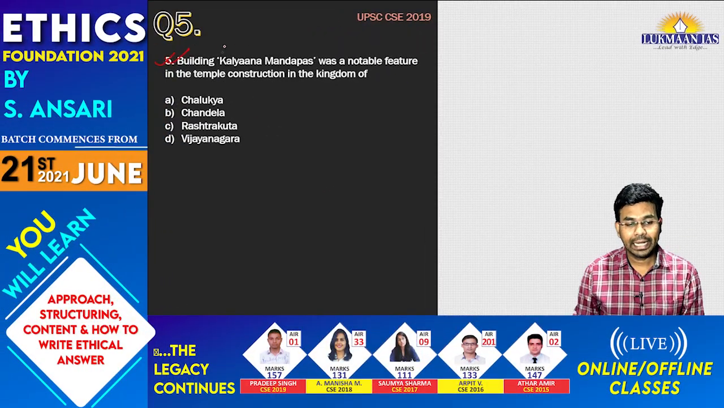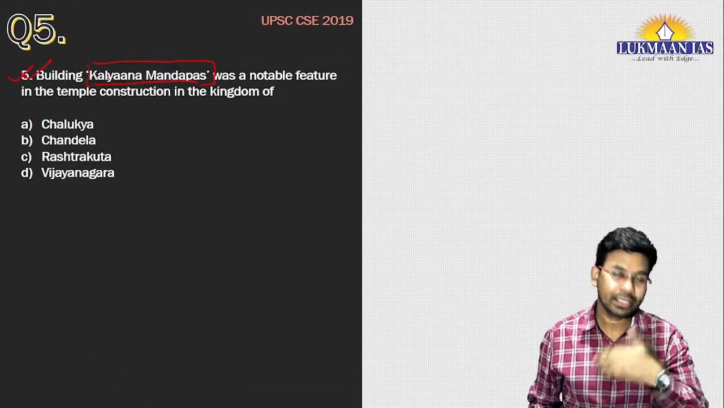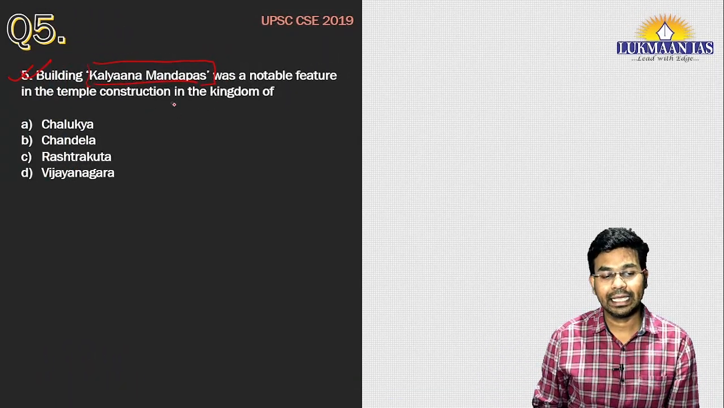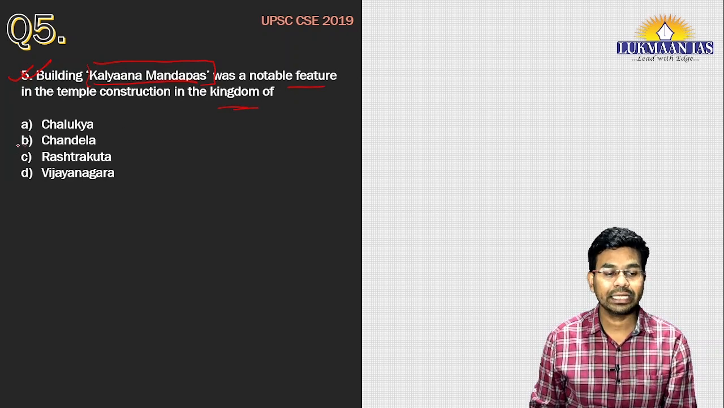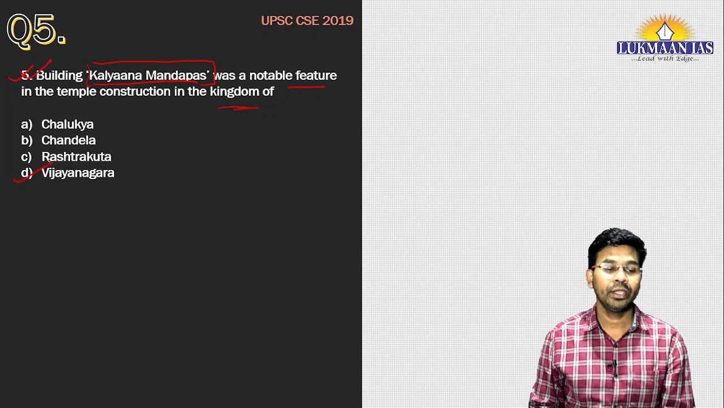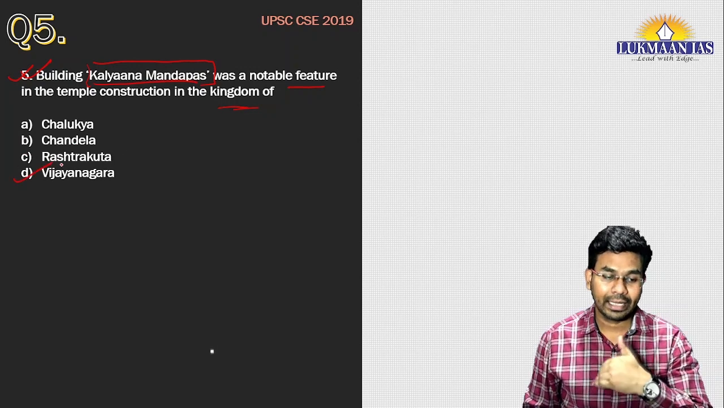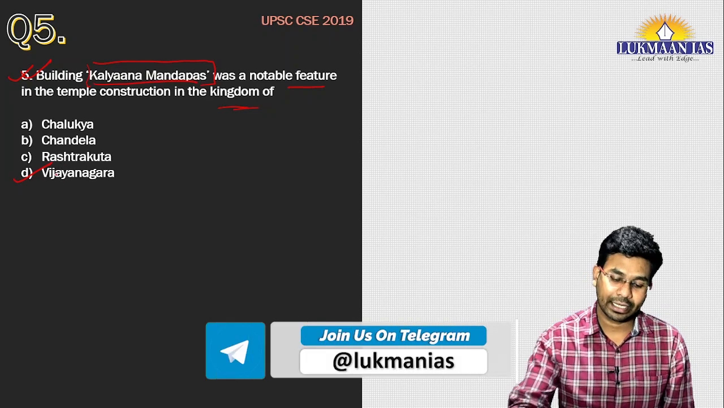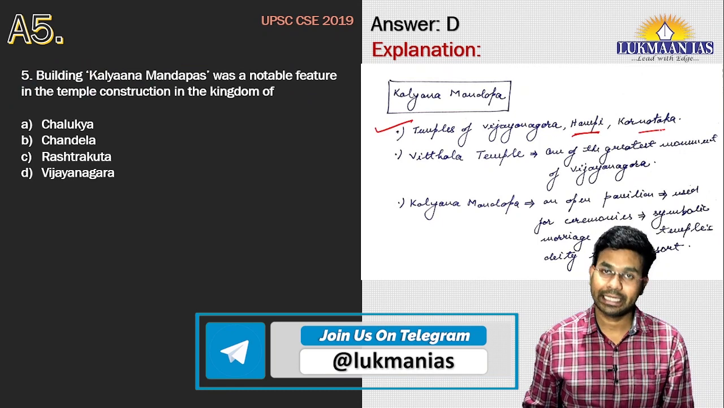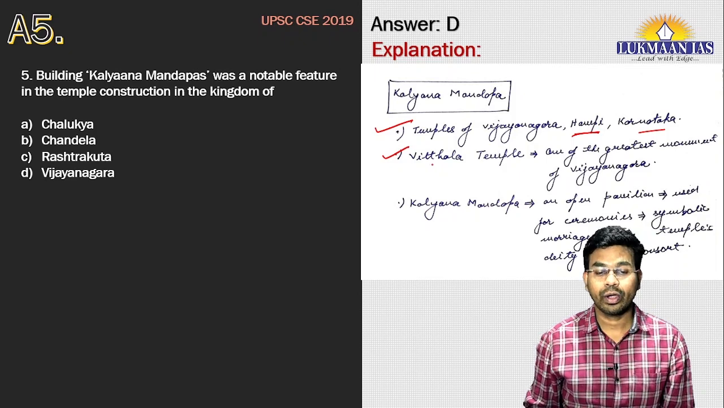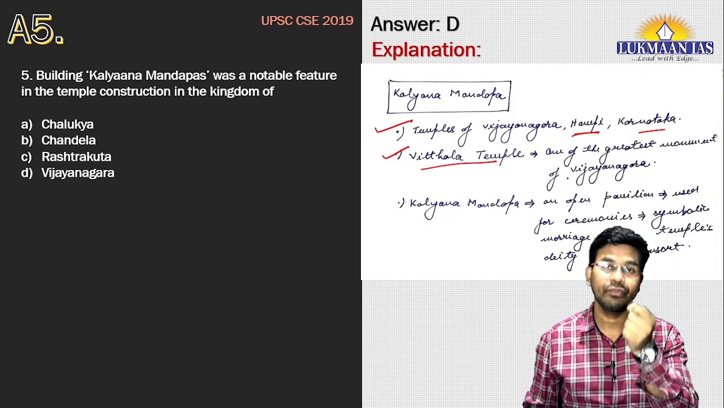This question says, building Kalyana Mandapa was a notable feature in the temple construction in the kingdom of which of these rulers: Chalukyas, Chandelas, Rashtrakutas, and Vijayanagara. Kalyana Mandapa is one of the temple construction features. Kalyana Mandapas are found in the temple construction in the kingdom of Vijayanagara. Temples of Vijayanagara are located in Hampi in the state of Karnataka now. Vitala temple is one of the greatest monuments of the Vijayanagara empire.